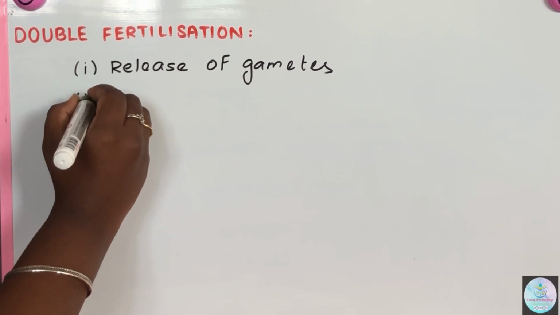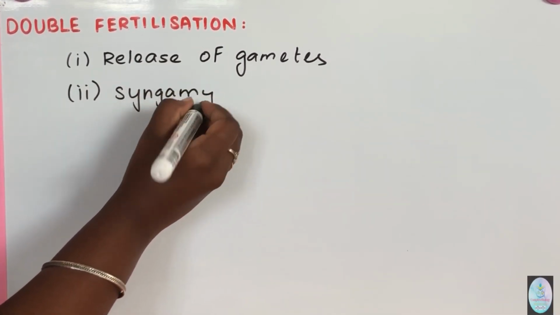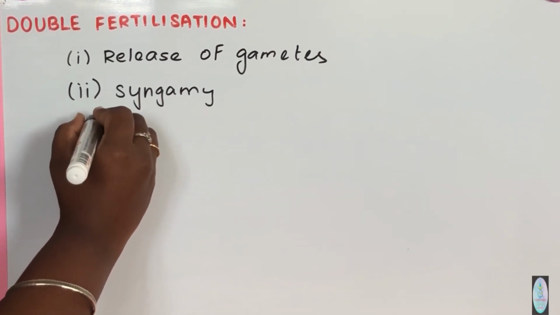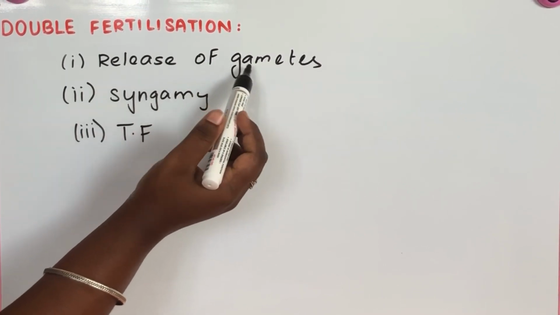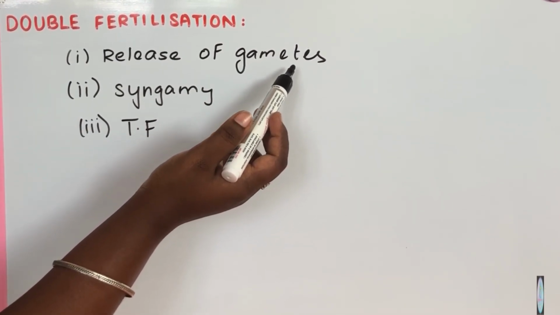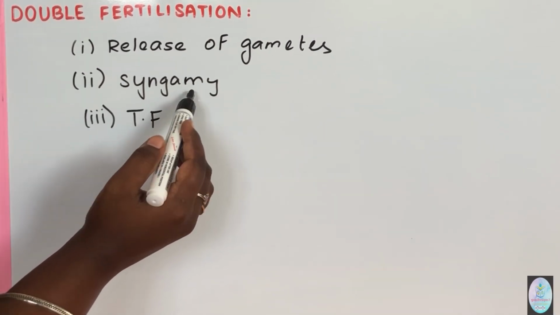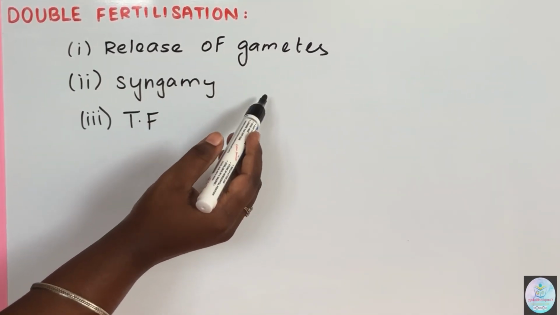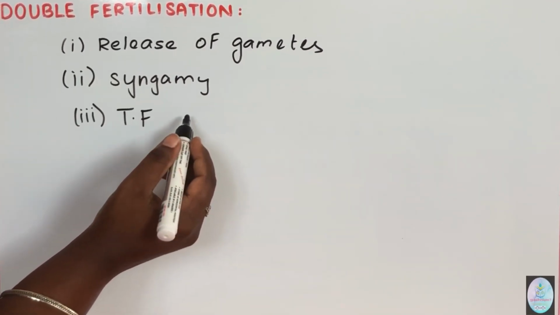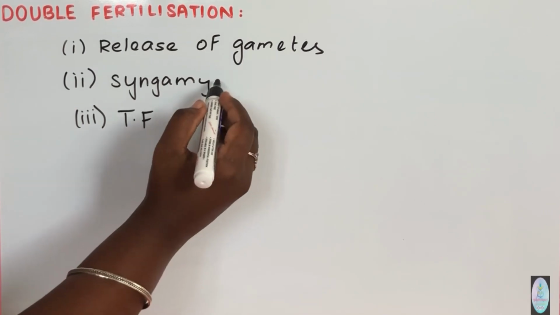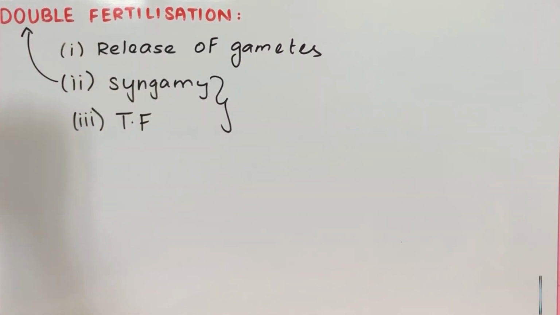The second is syngamy or generative fertilization, which gives rise to a zygote that is diploid in nature. The third is triple fusion, which gives rise to the primary endosperm nucleus that is triploid in nature. As both processes occur in an embryo sac, we call this double fertilization.